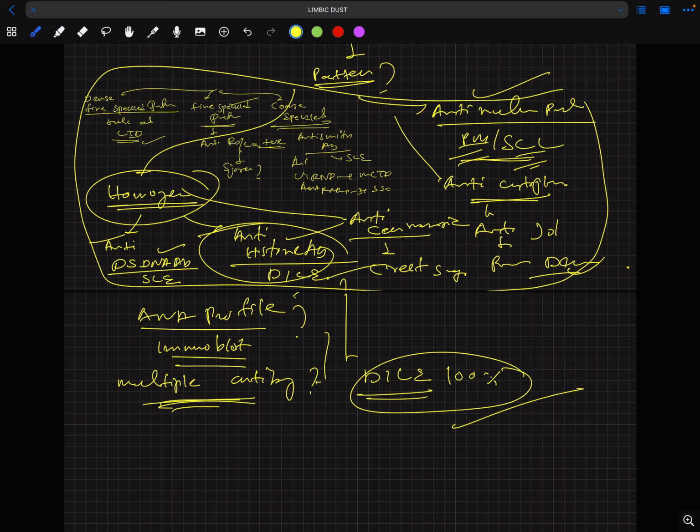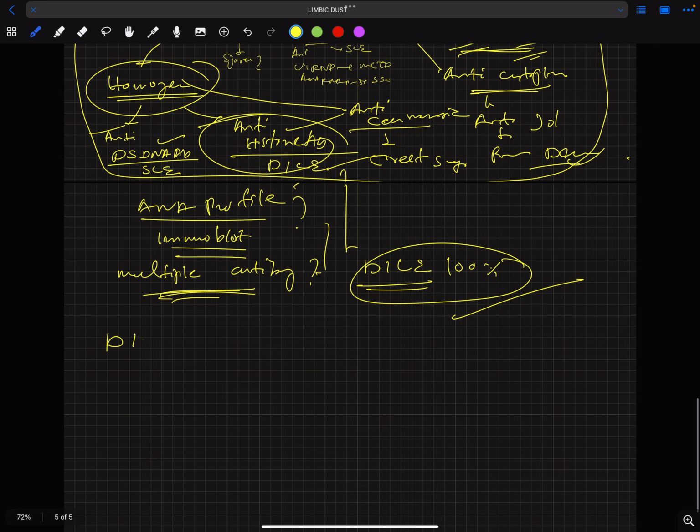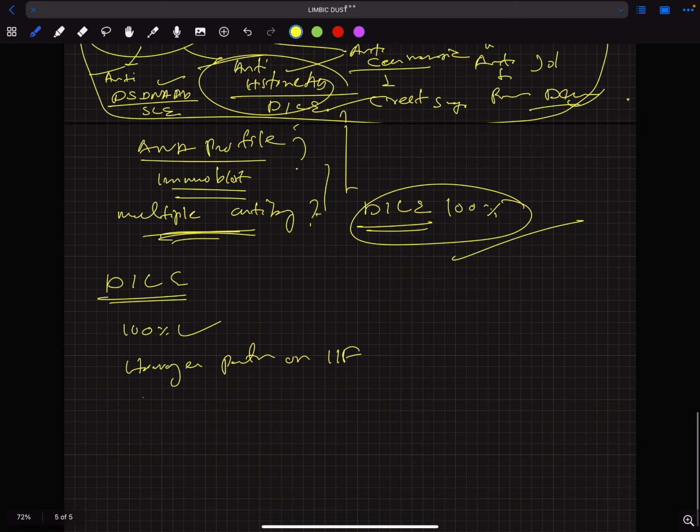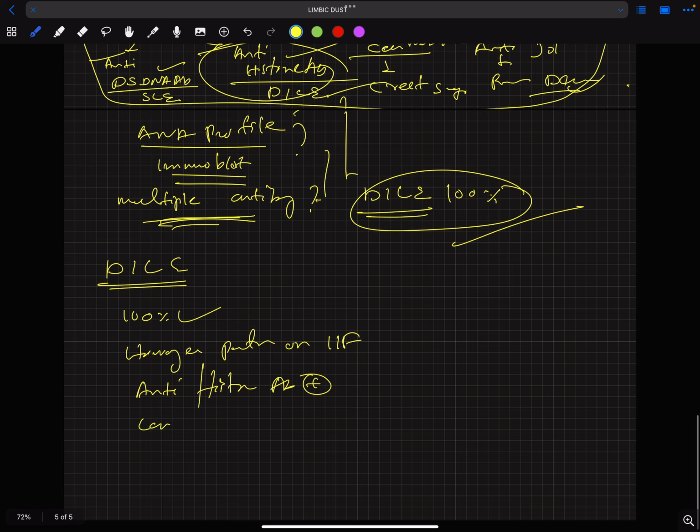So what are the clinical features of drug-induced lupus erythematosus? 100% of cases are ANA positive. I told you that a homogeneous pattern on indirect immunofluorescence is there. Anti-histone antibody is positive. The cause is procainamide, and there are drugs called CYP drugs: sulfonamide, hydralazine, isoniazid, procainamide. These are causing drug-induced lupus.